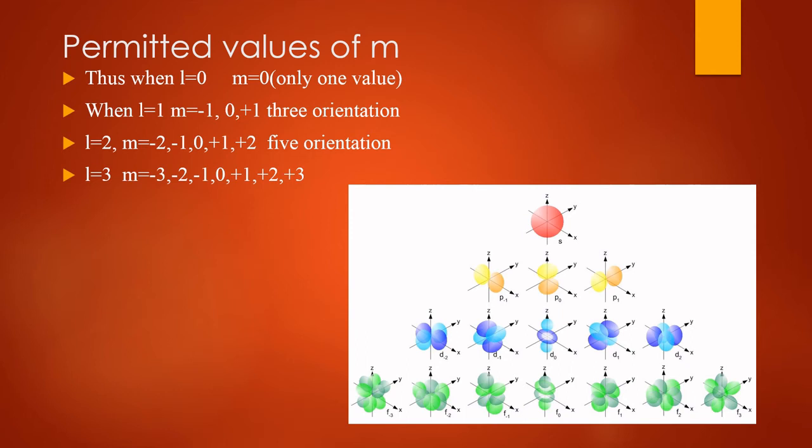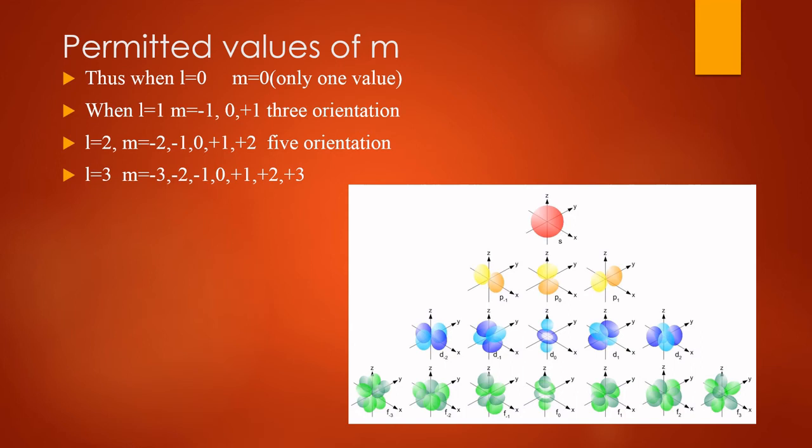So here, for the value of l, what are the values of m? If l equals 0, m has one value, one orientation, s orbital, s subshell. If l equals 1, m has three values, three orientations, Px, Py, Pz. If l equals 2, m equals -2, -1, 0, +1, +2 and five orientations. If l equals 3, m has -3, -2, -1, 0, +1, +2, +3. These are the f shaped orbitals, which are very complex.